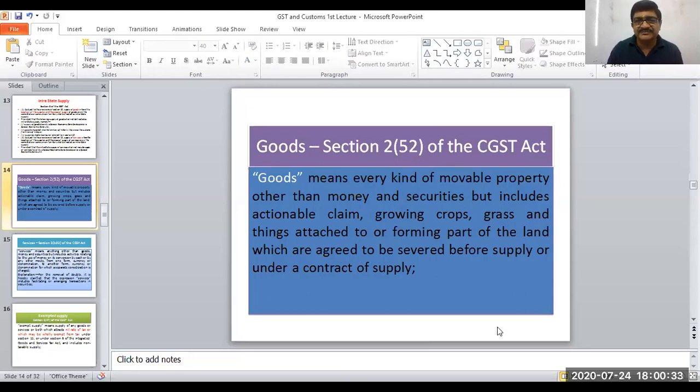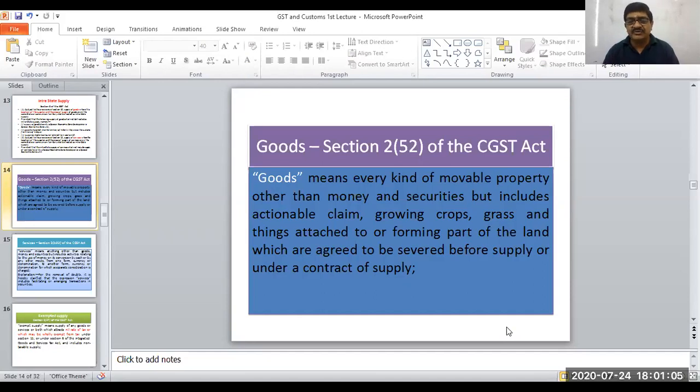So the concept of goods, I was talking about money. Money is the current currency, which is acceptable as legal tender for discharge of liability as of now. Old currency coins are commonly sold. Even if you look at Amazon now, old currency coins and old currency notes are being sold as goods. So that is not money, that is goods, and that can be bought and sold. That is subject to GST.